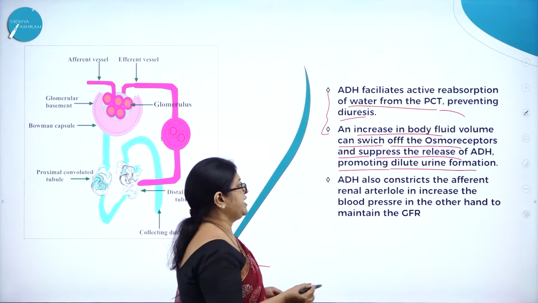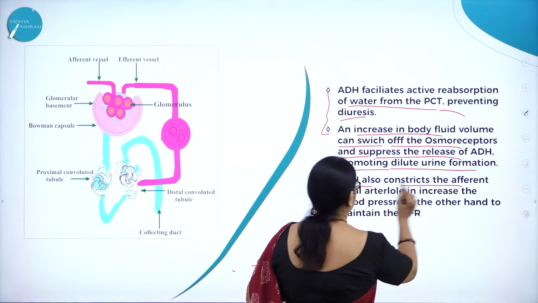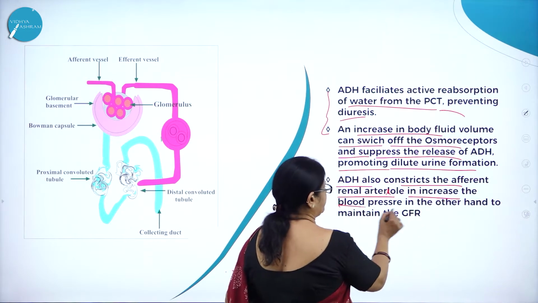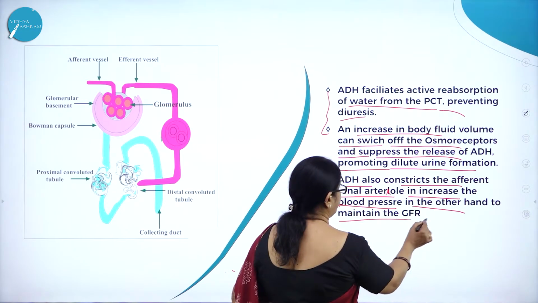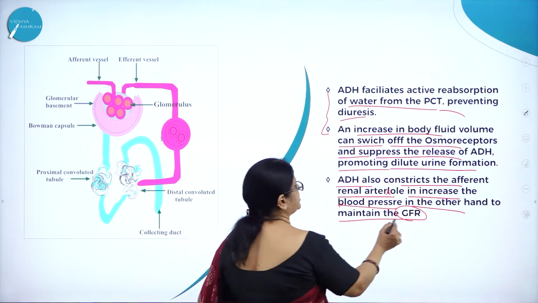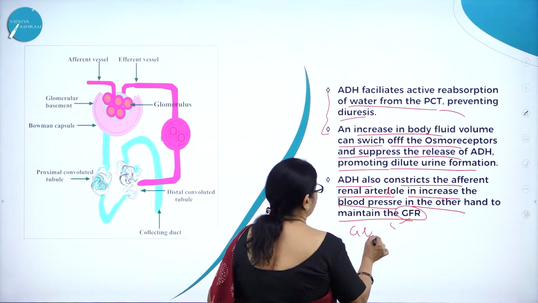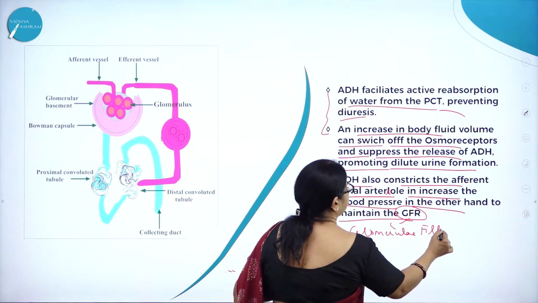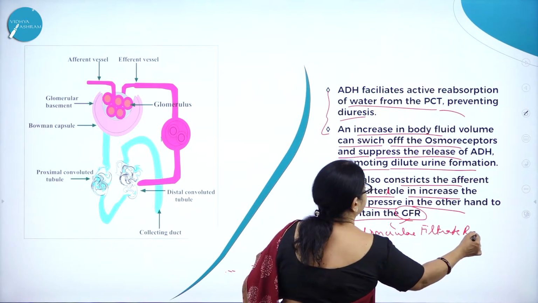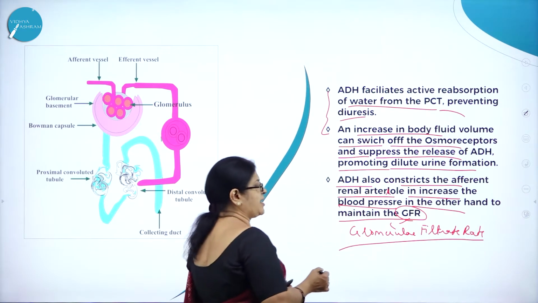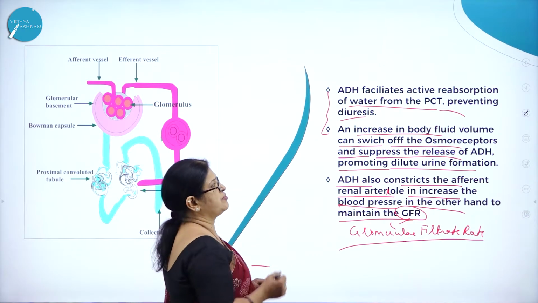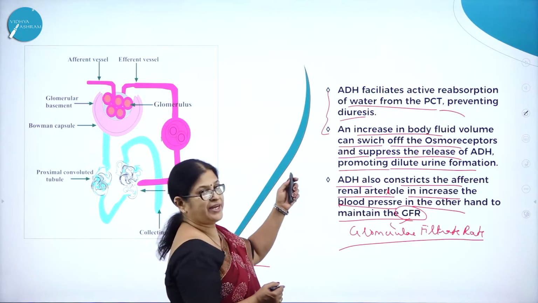ADH also constricts the afferent renal arteriole and increases the blood pressure, on the other hand, to maintain the GFR. GFR stands for glomerular filtrate rate. So ADH facilitates active reabsorption of water from the PCT, preventing diuresis.